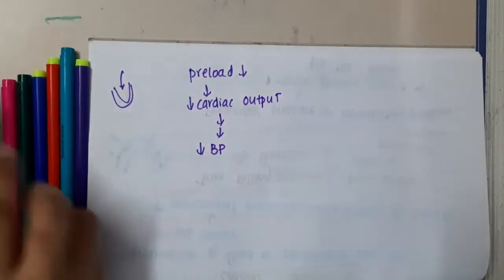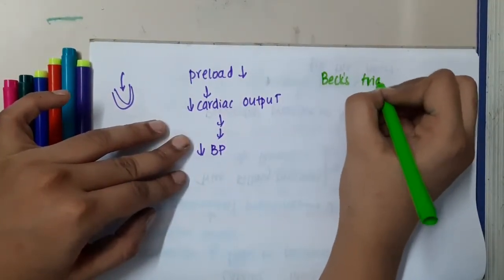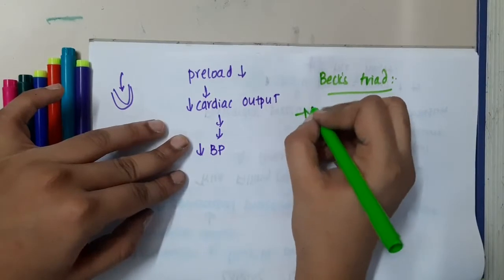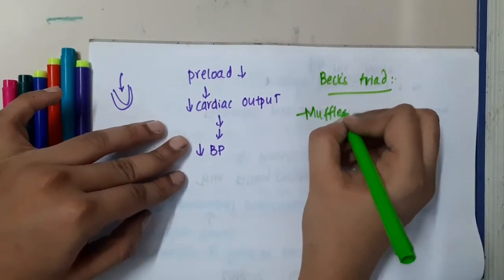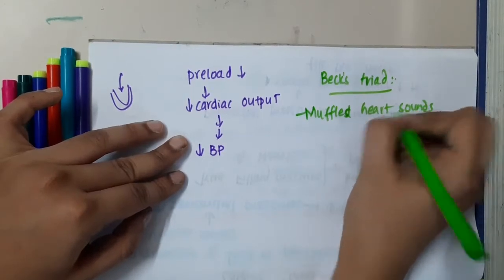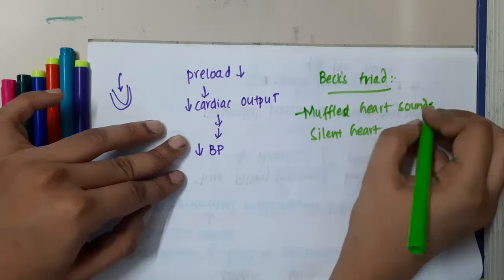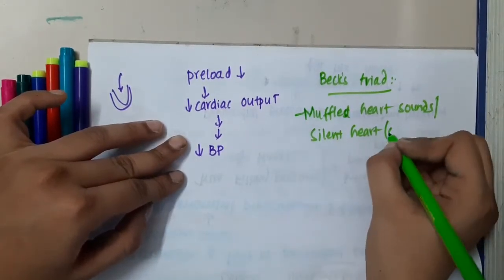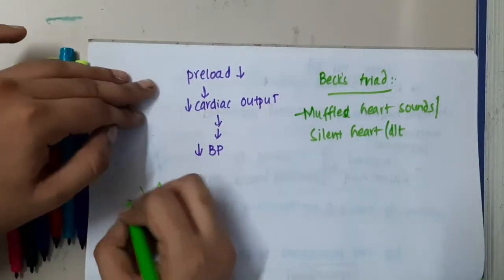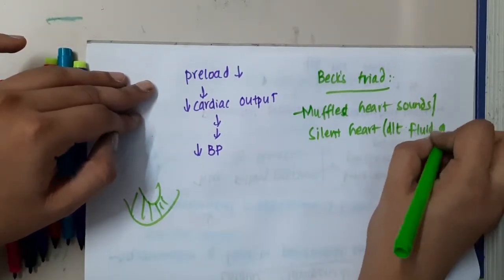Okay, so in cardiac tamponade, we have something called Beck's triad. According to Beck's triad, you will see presence of muffled heart sounds, a silent heart. Why is this present? Because of the presence of fluid in the pericardium.